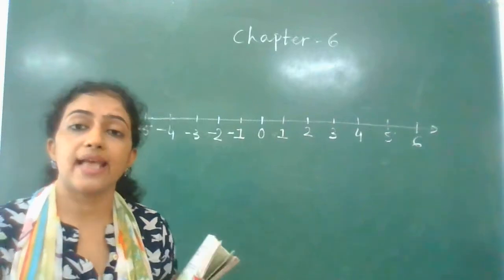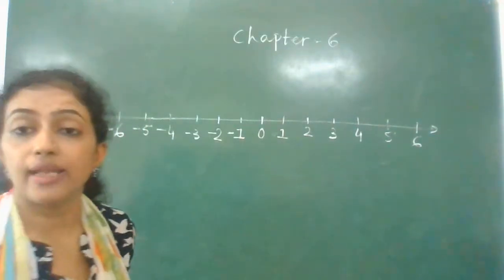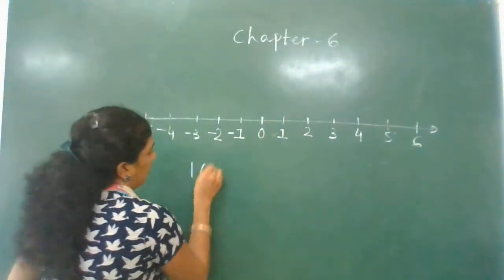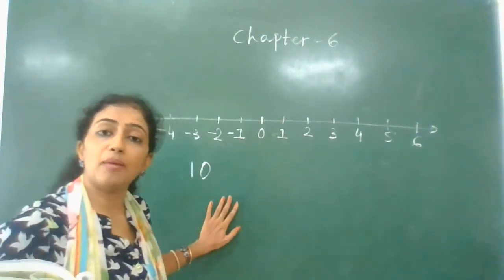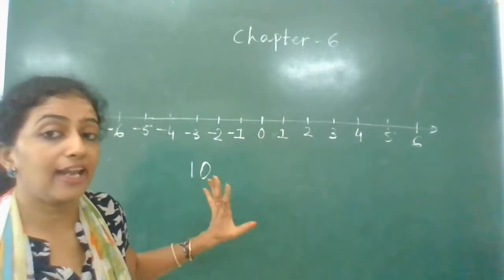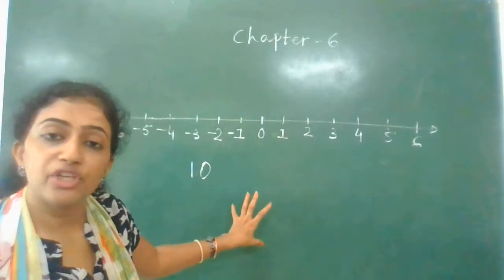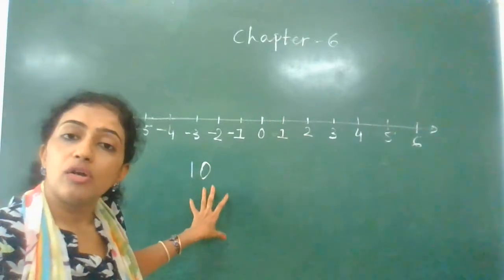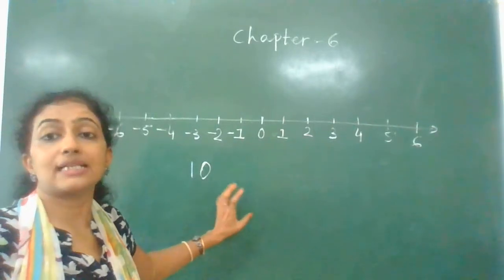Now it's applicable to all the numbers. If I ask you the number 10, what is the successor of number 10? See, this is a normal number 10. This is not a negative integer. This is just a number, a positive integer. So what will be the next to 10? Predecessor, or you can say successor.